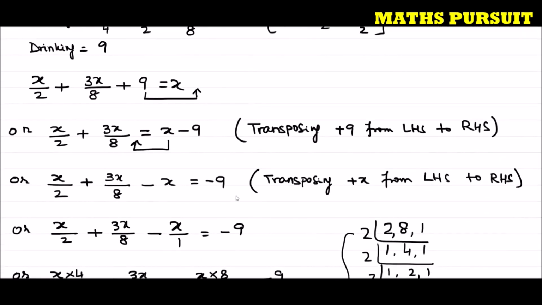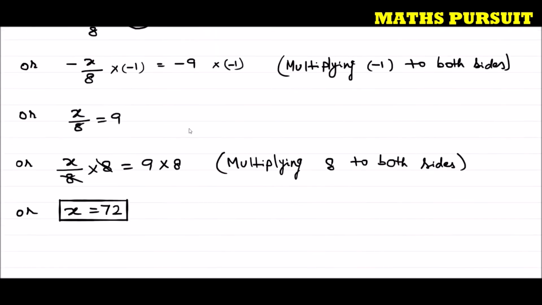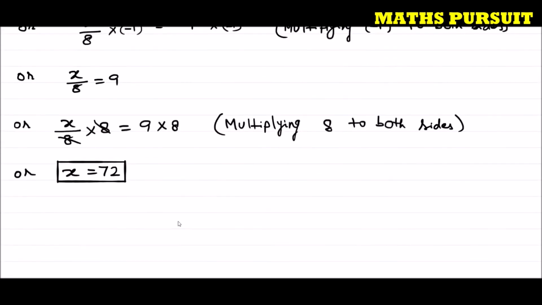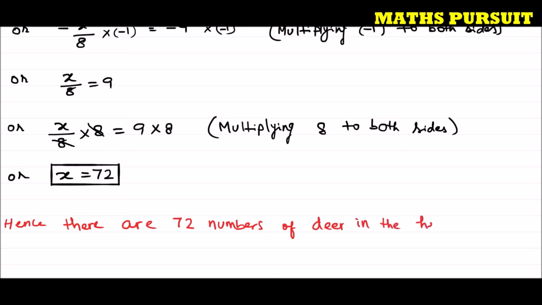Now we can tell that the number of deers in the herd are 72. So we can conclude our answer saying that hence there are 72 deer in the herd.